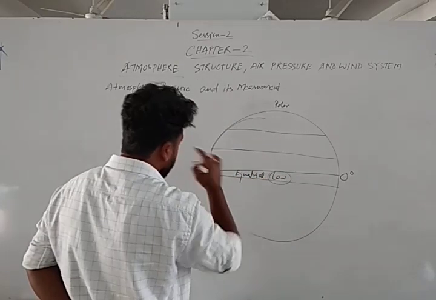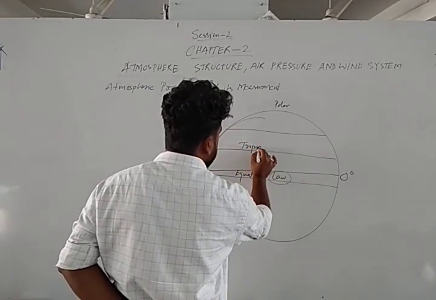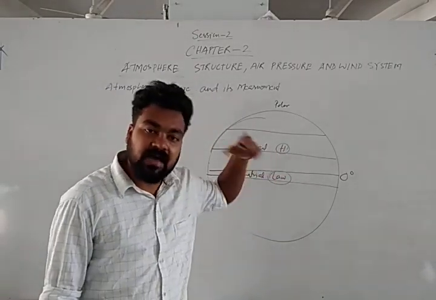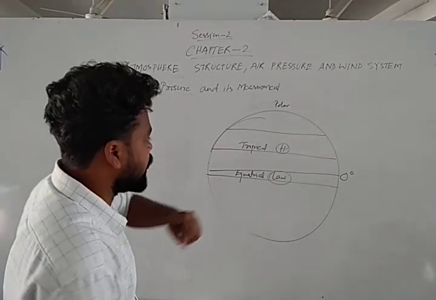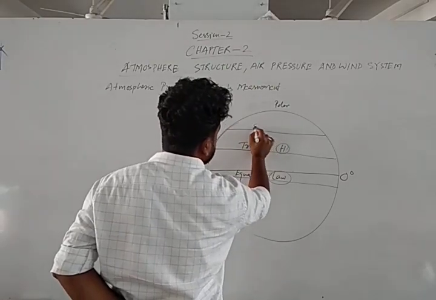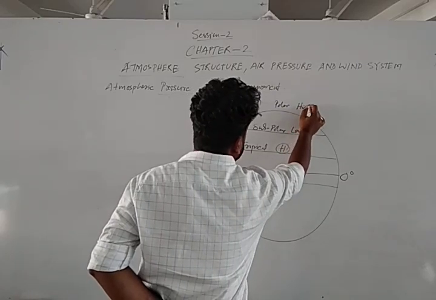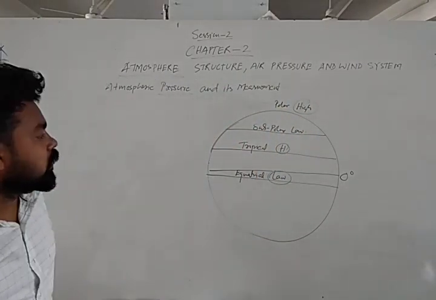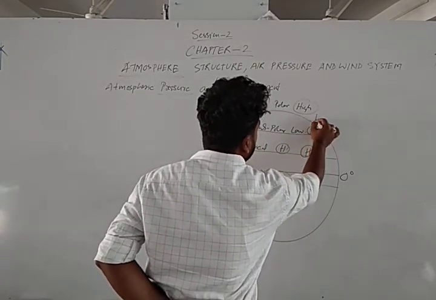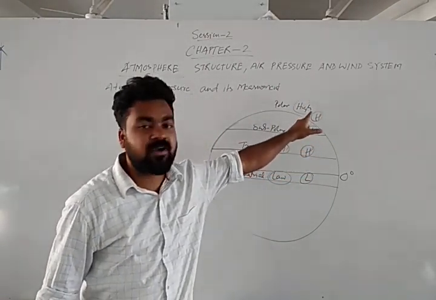Over the tropical region, pressure is high. That's why it is called tropical high, because here the density of the air is high. And over the subpolar region, below the polar region, it is called subpolar low, and the polar region is the polar high pressure belt. So polar high, subpolar low, tropical high, equatorial low. You can remember it like this: low, high, low, high.